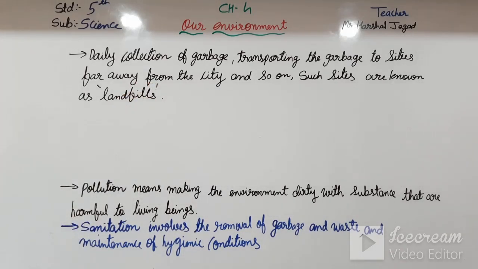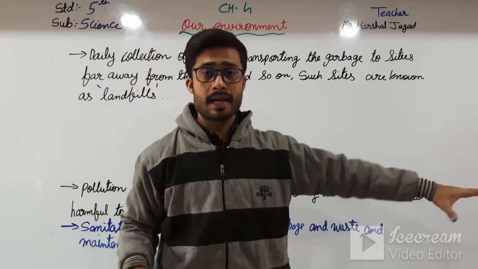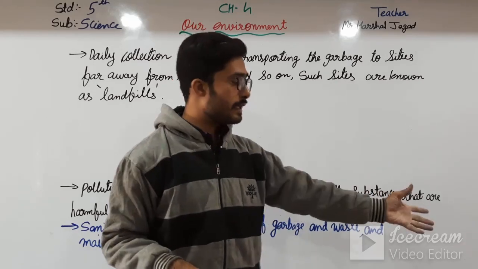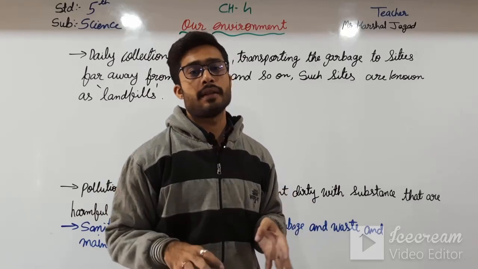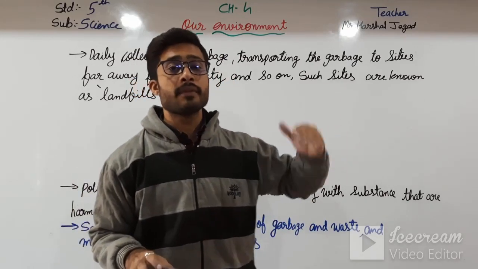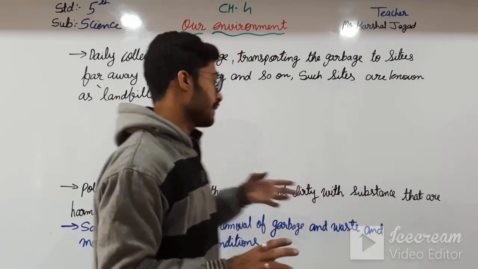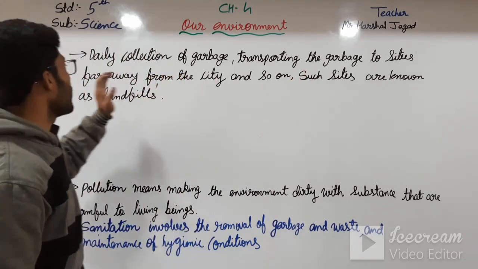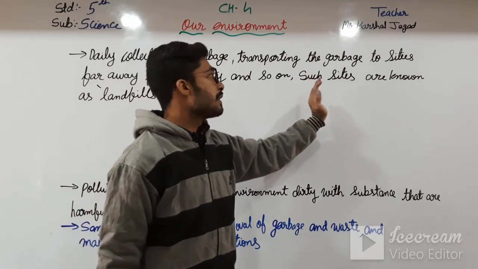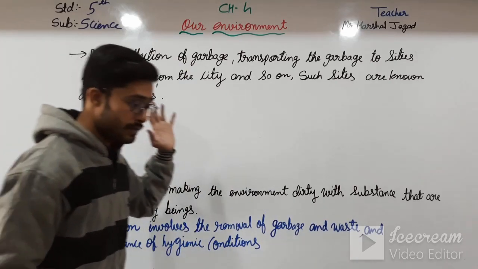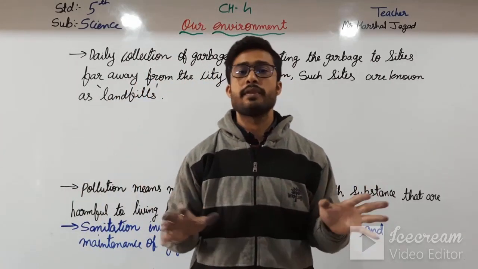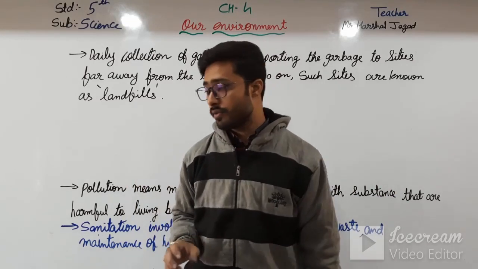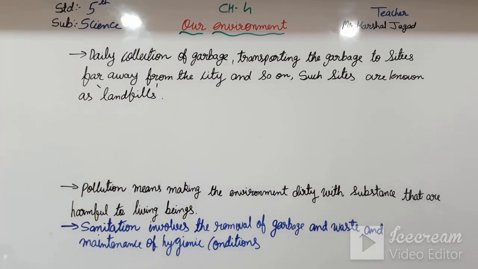All the garbage and unwanted things we throw at one place, the municipal corporation or nagar palika takes in a tractor or other dustbin vehicle, and throws out of the city. That is known as a landfill. So, daily collection of garbage and transporting it to sites far away from the city: such sites are known as landfills. The unwanted waste collected from all over the city in one area is known as a landfill.